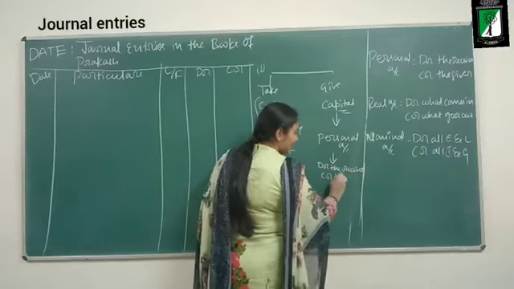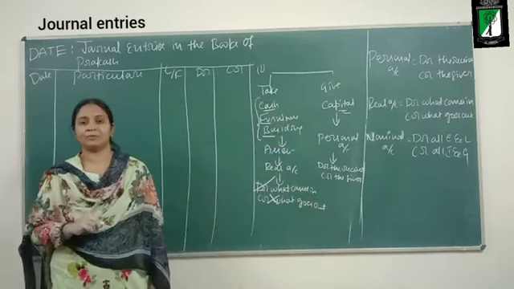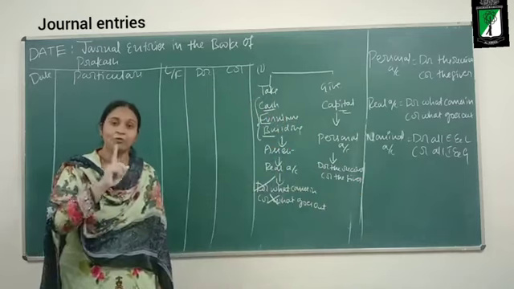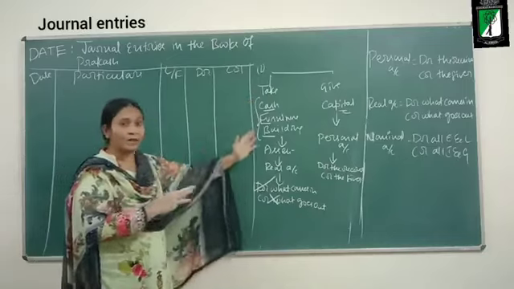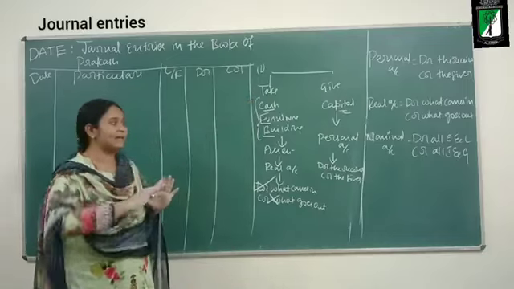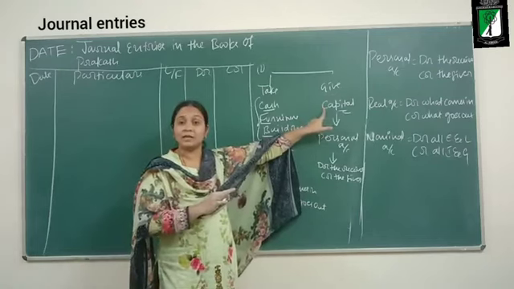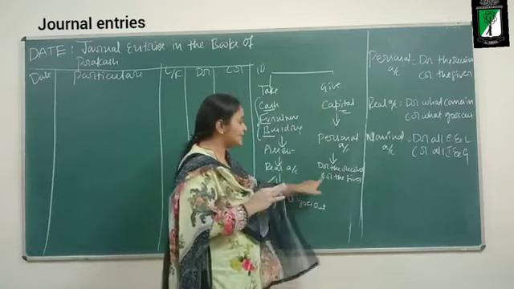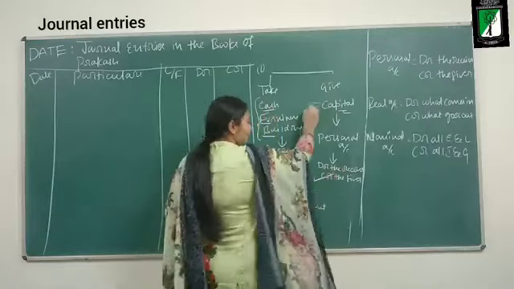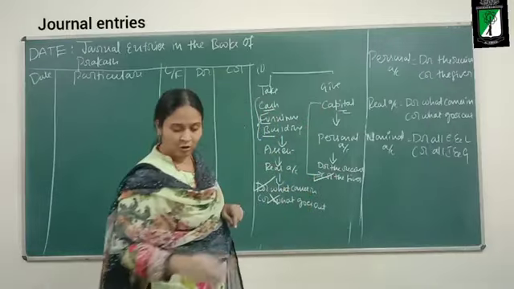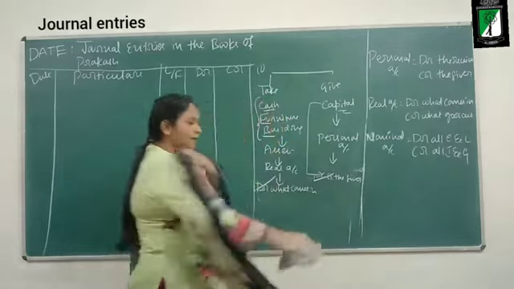and credit the giver. See, the owner, is he the giver of the capital or the receiver? You have to record the transaction from the viewpoint of the business. To the business, the owner is giving all these assets. So, is he the giver or receiver? He is the giver. We have opened the capital account in the name of the owner. He is the giver, so I will credit the capital account, the owner account. I will not consider the debit aspect here, and here I will not consider the credit aspect.